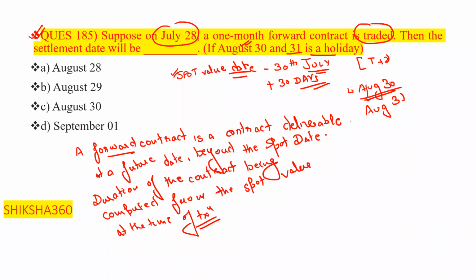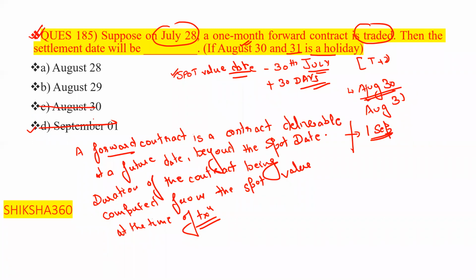So what many students will do is take option D, that is 1 September, as the settlement date. But that is not correct here. So we eliminate this one, it is also not our answer.